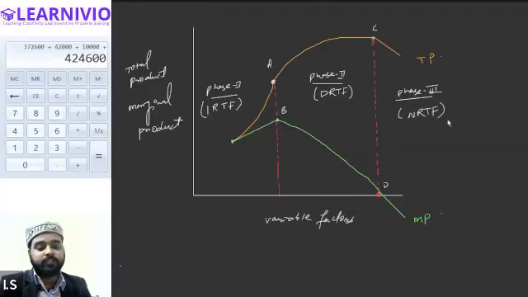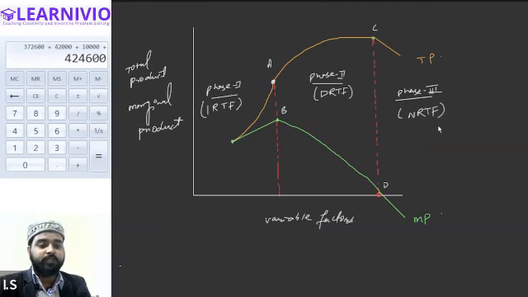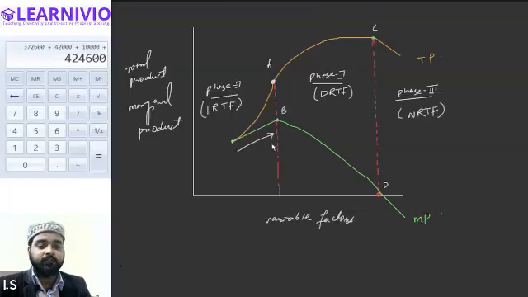So we have three stages. What do you think on what basis these names are given? These names are given on the basis of the behavior of the total product or on the behavior of the marginal product. Marginal product, because marginal product is increasing at the first phase, therefore increasing returns to factor. Then it is decreasing, so decreasing returns to factor. Then it is becoming negative, therefore negative returns to factor. So I hope it is clear to you.